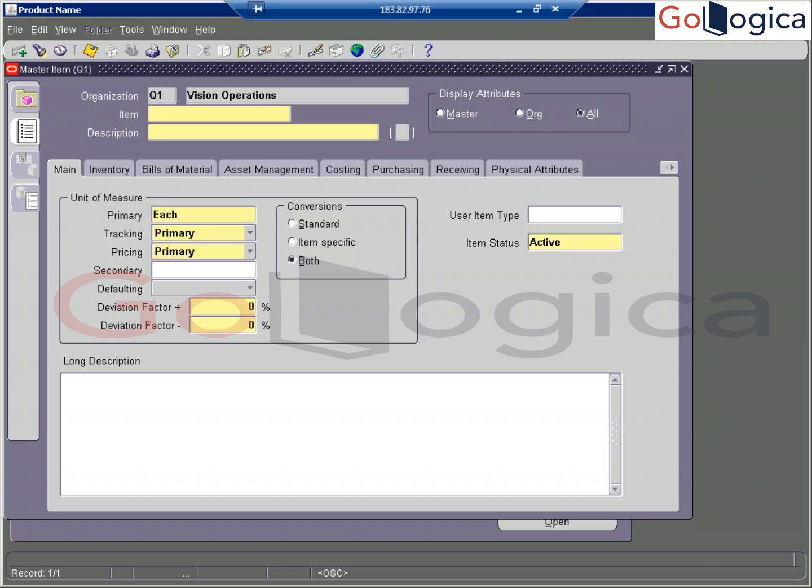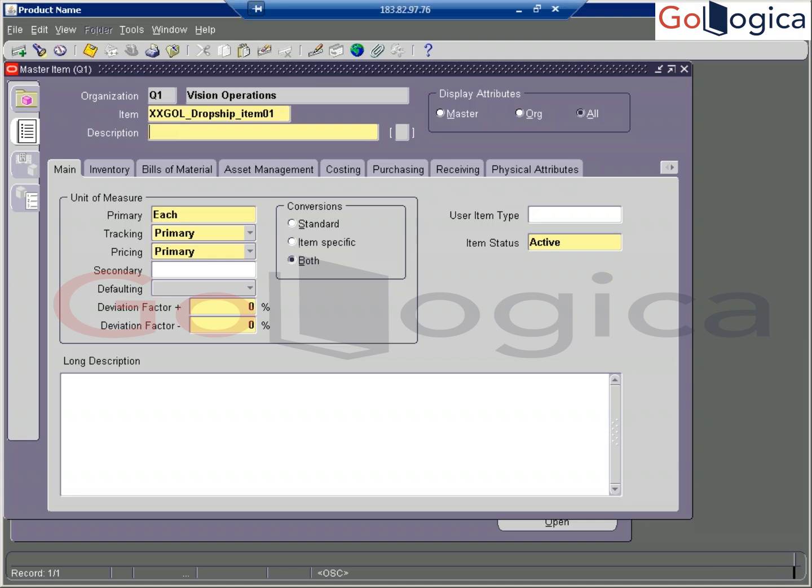The default one. So here I'm going to create the drop shipment item. XX GOL underscore dropship item 01 is its item name.